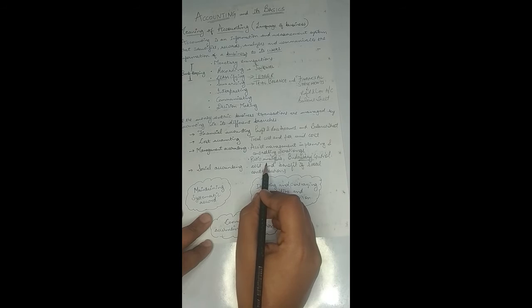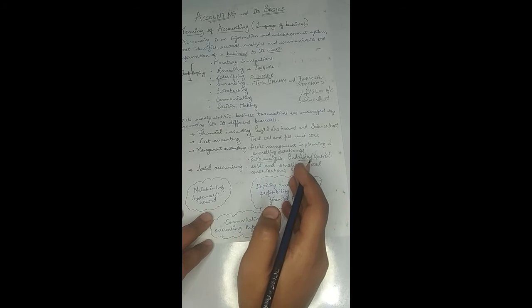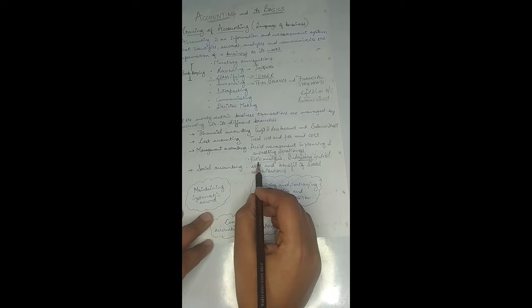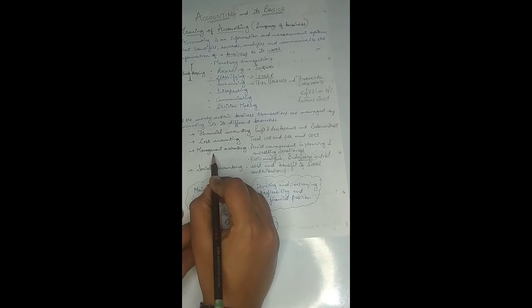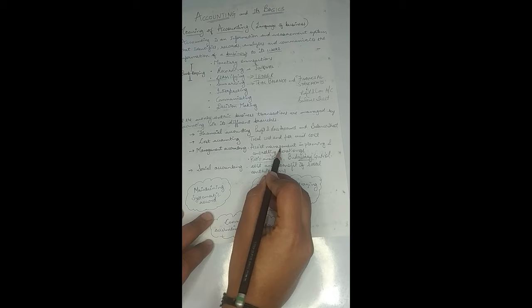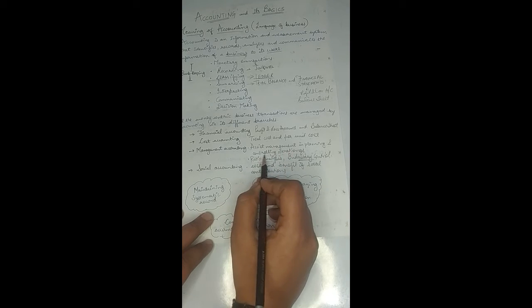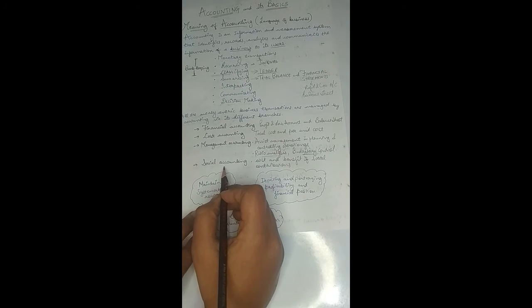If we say ratio analysis, in the ratio analysis a number of ratios are calculated. For example, cash ratio, for example current ratio, quick ratio, that we will be discussing in the further videos. So these ratios, for example, there is a ratio which is known as a debtor turnover ratio or creditor turnover ratio. All these ratios are used by the management in the decision making related to the organization, right? So this branch of accounting helps the management in making the decisions related to the planning and controlling of the organization. Fine. The next branch of accounting is social accounting.